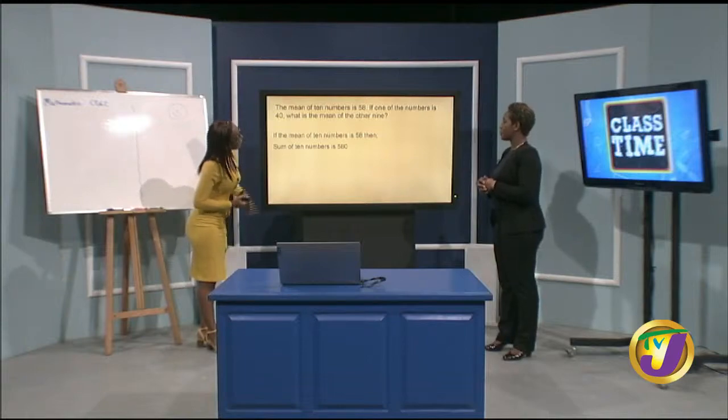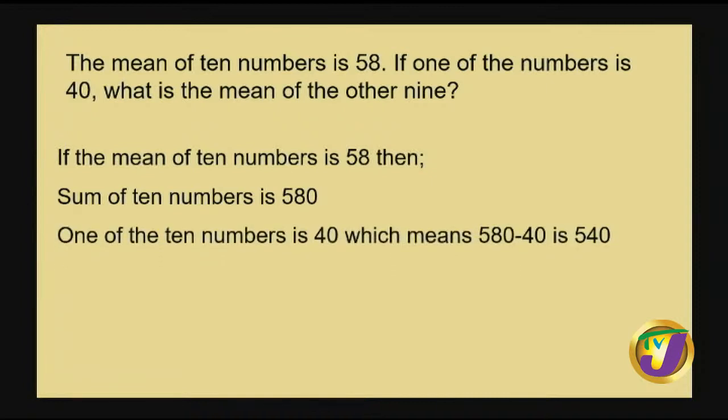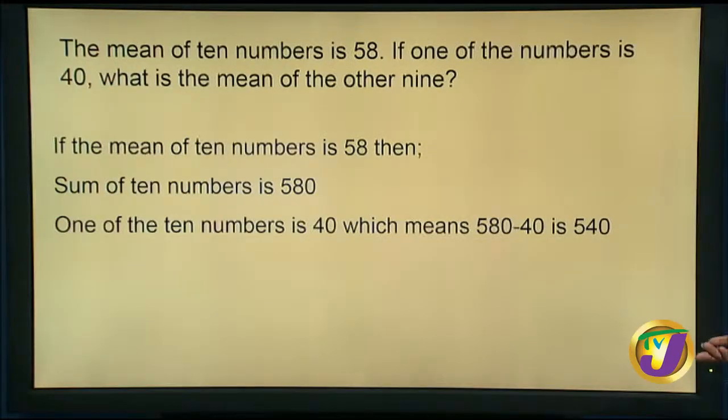When we look again, we realize that one of our numbers is 40. So we can take it out. We're going to remove our 40, so we're subtracting: 580 subtract 40 leaves us with 540. So now we see that D would have definitely been out completely. But we can see where the mistake could have been made. When you reach here and you see the options without fully understanding what is being asked, you could circle D. So pay attention. This could definitely not be a mean.